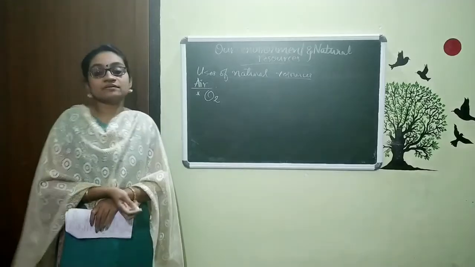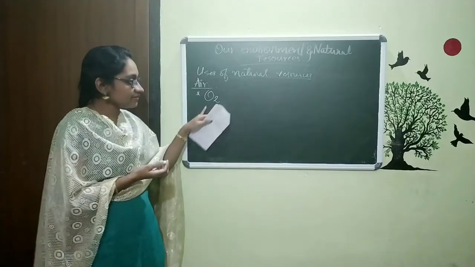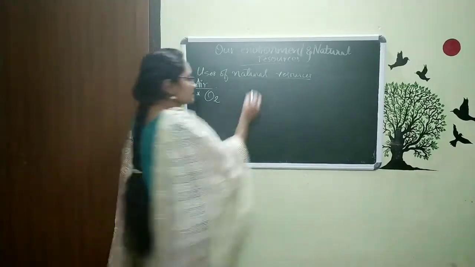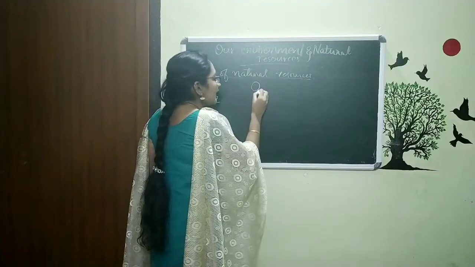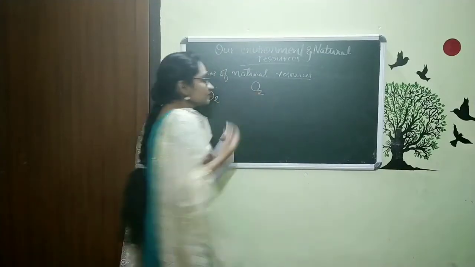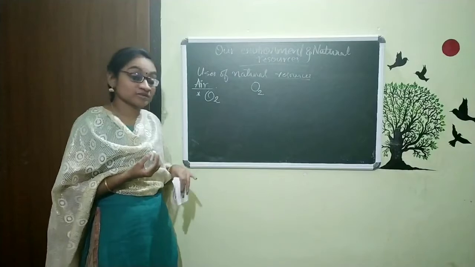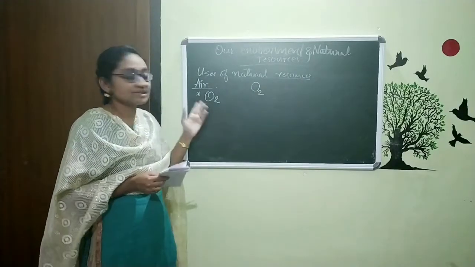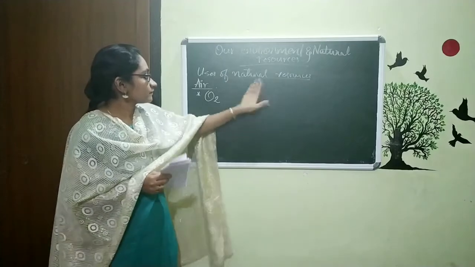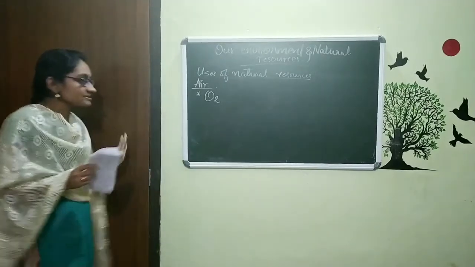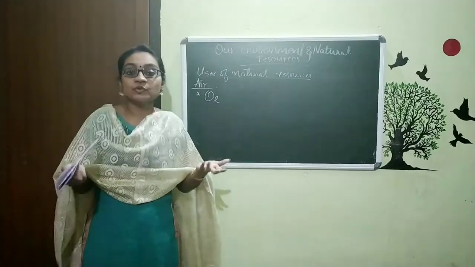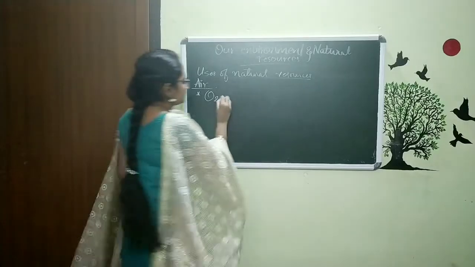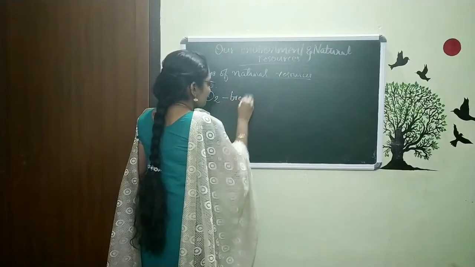This oxygen, the basic thing, generally we write as O2, capital O and the suffix 2. This I can call oxygen. This is the oxygen molecule, so generally we write oxygen as O2. This oxygen we are utilizing to breathe.